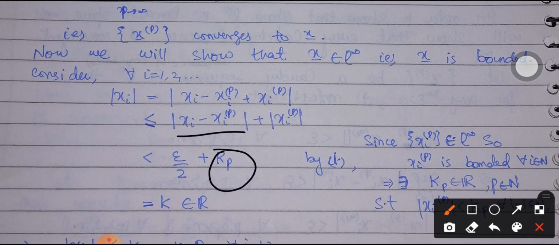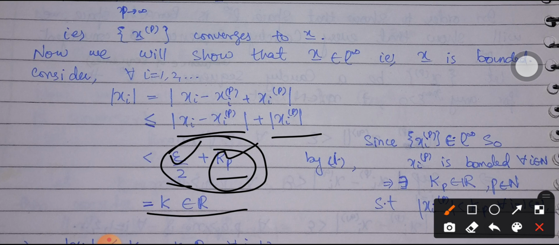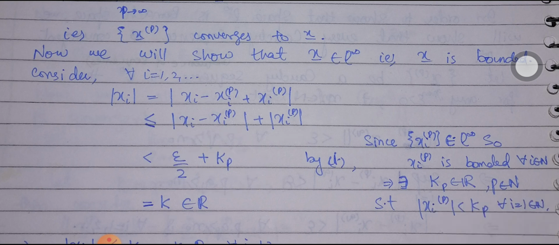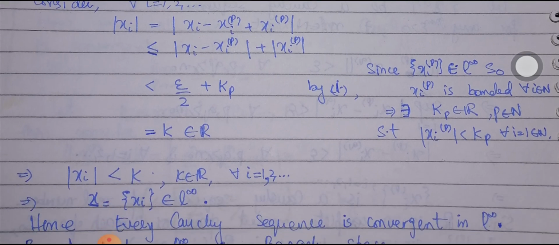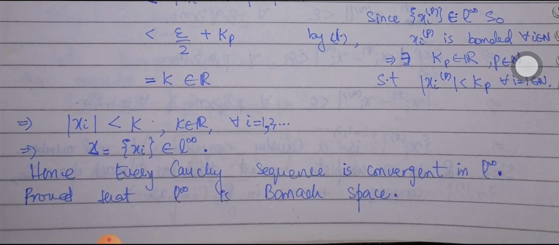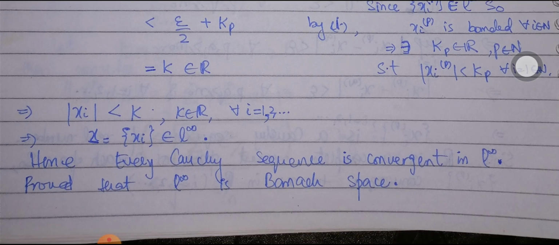This term is less than epsilon by 2, and this term is less than kp, being a bounded sequence. So this is a finite real number, and this is also a finite real number. By adding the two real numbers, I am going to have a real number k belonging to R. So for all i varying from 1 to infinity, mod of xi is less than k, which is a real number. This shows the boundedness of the sequence. Being a bounded sequence, it belongs to the space L infinity, and hence every Cauchy sequence is convergent in L infinity, which completes the proof.